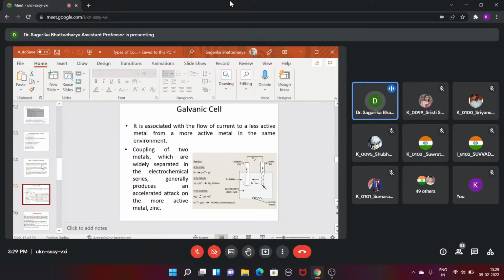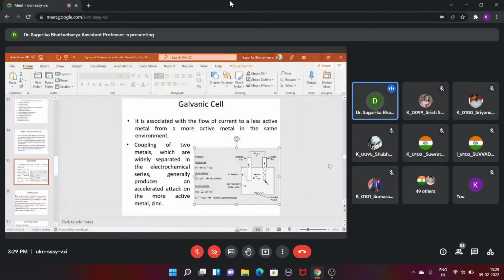Let me make the screen bigger. Here we can see a copper electrode dipped in a solution containing NaCl, and this picture is actually wrong because the left hand side should be the anode, but it is okay.